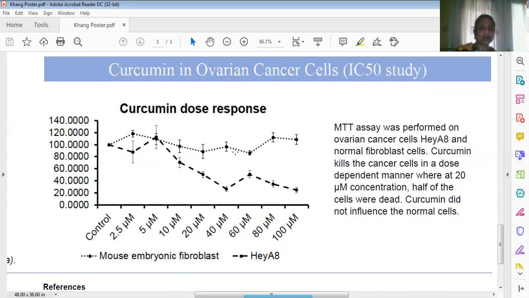The cell growth is the same, but in the cancer cell, curcumin is acting as an anti-cancer agent. This is a study for IC50. IC50 is the concentration of curcumin where the cell death becomes 50%, and we found it around 20 micromolar. So this is the concentration we use for our DNA study, 20 to 25 micromolar.